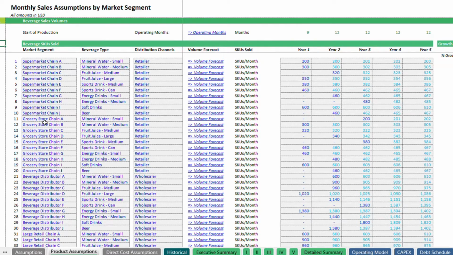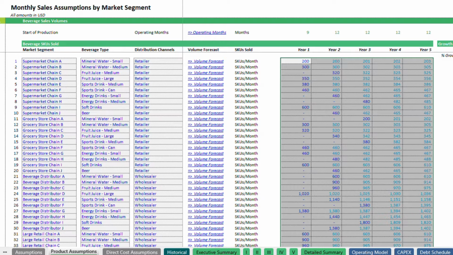In the beverage industry, revenue is primarily generated through the sale of products across various channels. This revenue stream is influenced by factors such as packaging sizes, beverage types, distribution channels, and market segments, all of which play a crucial role in driving sales and profitability.